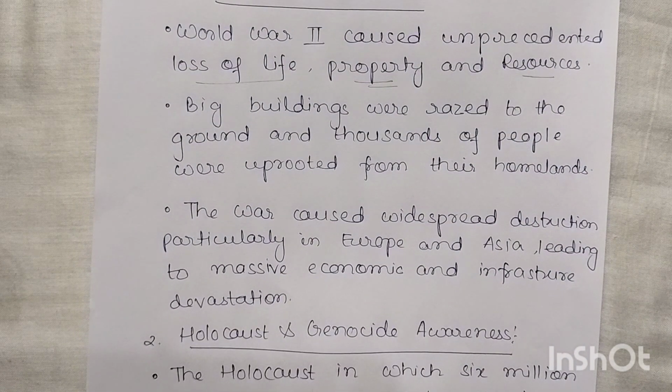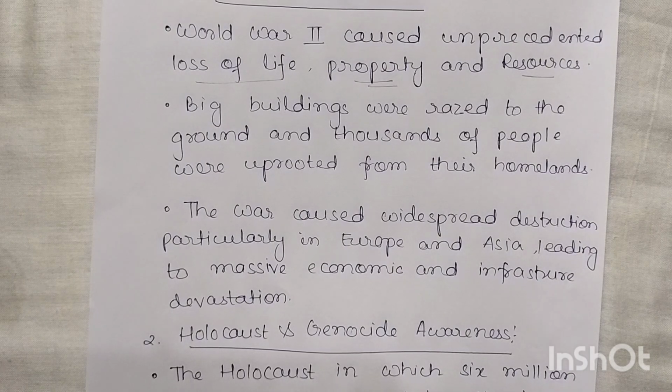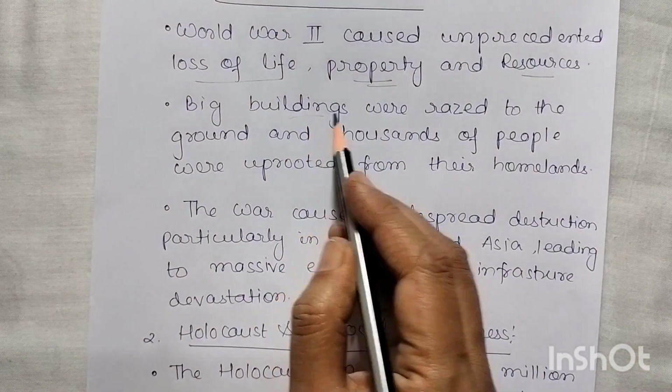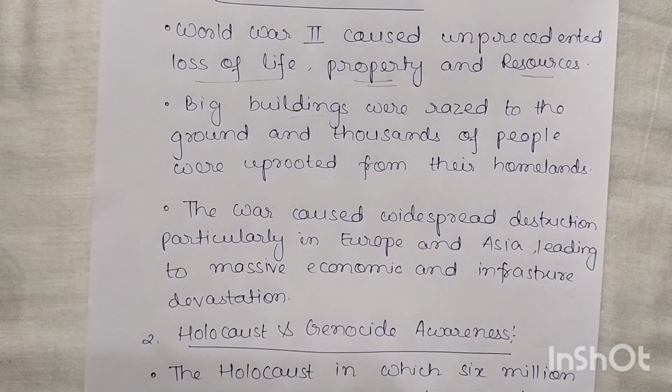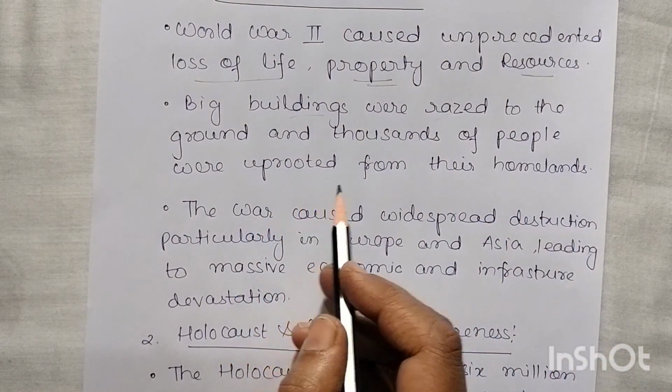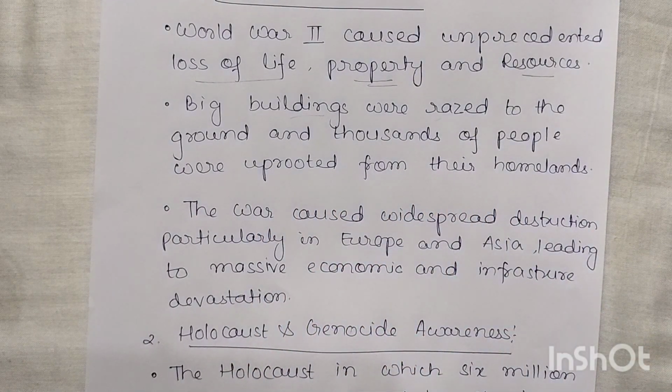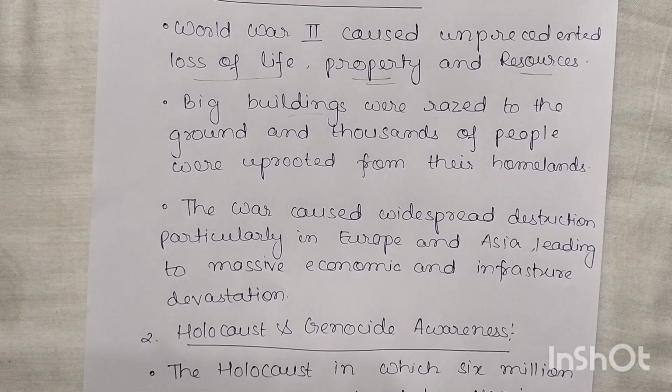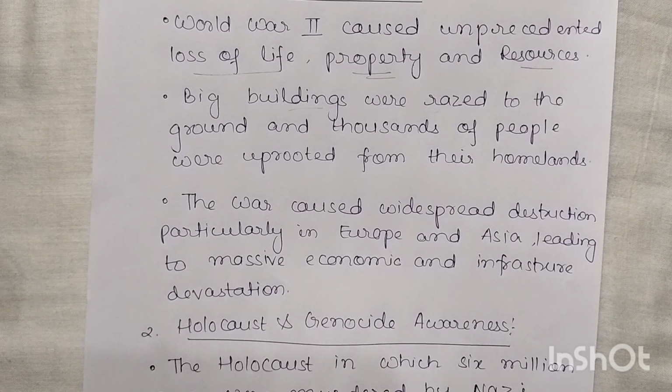Big buildings were razed to the ground and thousands of people were uprooted from their homeland. Now we will only see the debris. Thousands of people were uprooted from their homeland. It means they don't have any homeland; they don't know where their homeland is. No boundaries, no territory. Only the wastage, the dead bodies, and the ruins of the buildings are there.